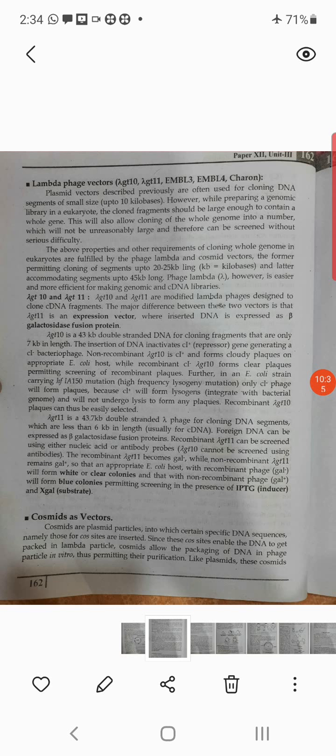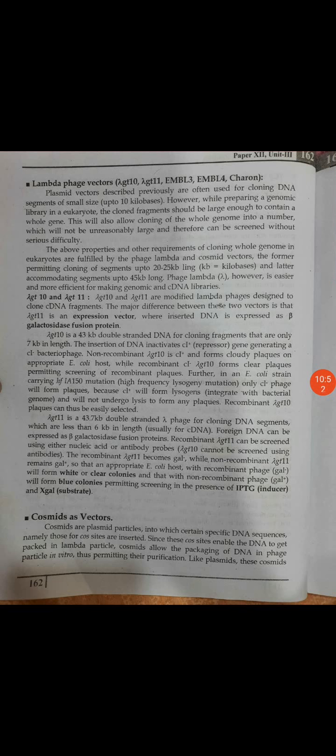Then cosmids as vectors. Cosmids are plasmid particles into which certain specific DNA sequences, namely those for cos sites, are inserted. Since these cos sites enable the DNA to get packed in lambda particles, cosmids allow the packaging of DNA in phage particles in vitro and thus permit their purification.